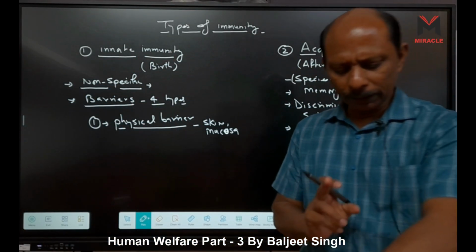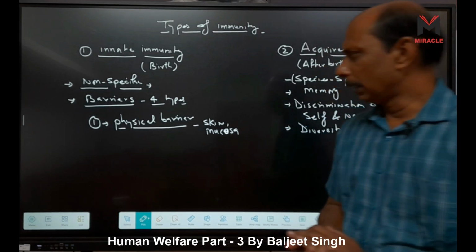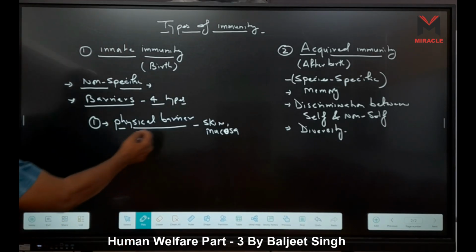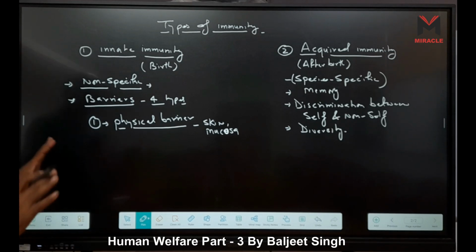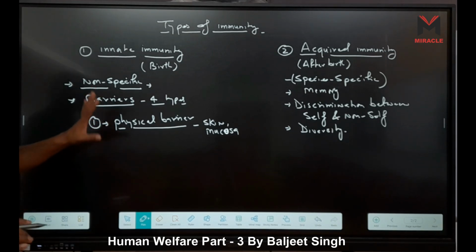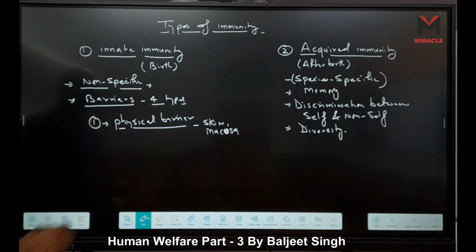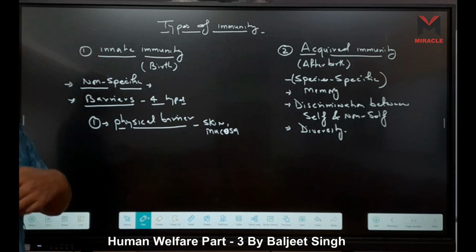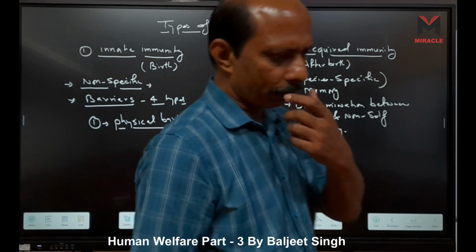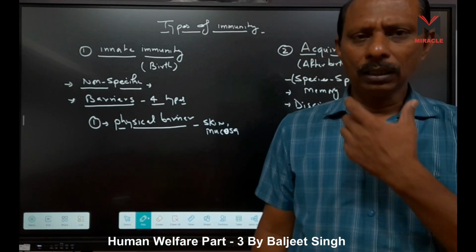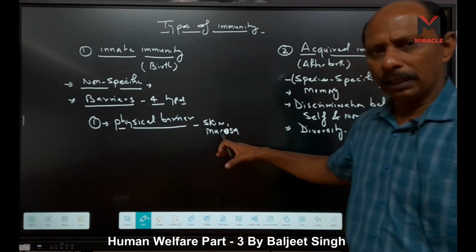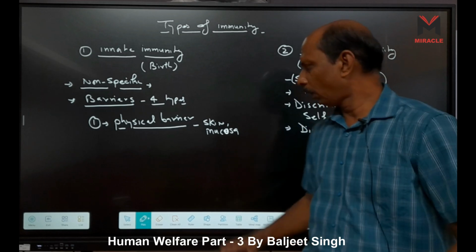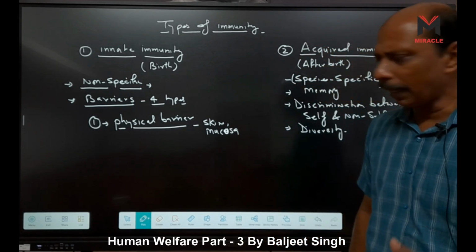Skin means what? Look here, skin has a stratum corneum. I will describe it in detail. First we will read the different types of immunity, then after that I will tell you one by one. Skin and mucosa, right? Physical barrier. Mucosa is the lining of internal organs, that is our tracts. Which major tracts are there? The respiratory tract, gastric tract and urinogenital tract. So the lining of respiratory, digestive and urinogenital tract, right?